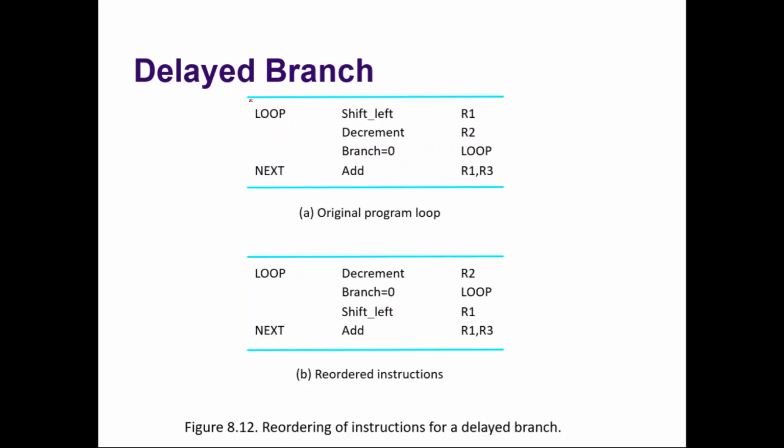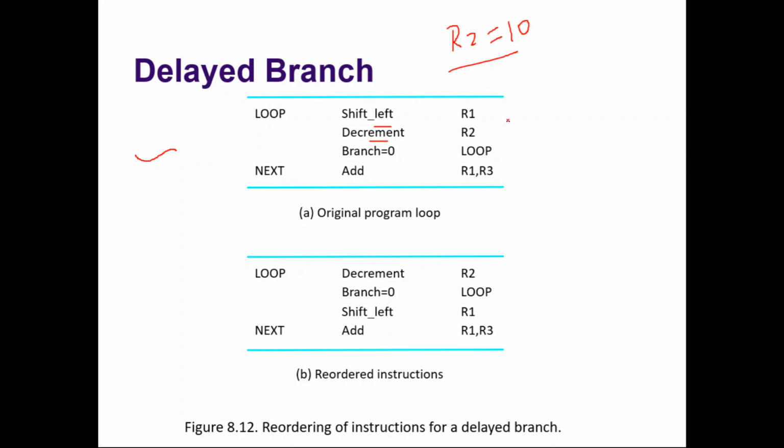Consider this particular code. This is the code which is originally written by the programmer. Let us assume that R2 is equal to 10, where R2 represents the number of times the loop should be executed. Shift left R1. R1 contains something, and we are shifting it to the left one time. Then decrement R2. We are decrementing R2.